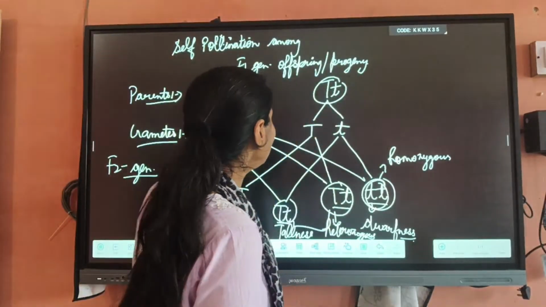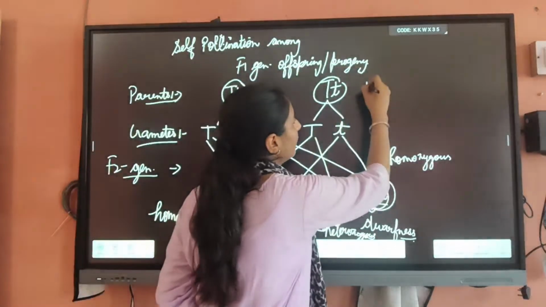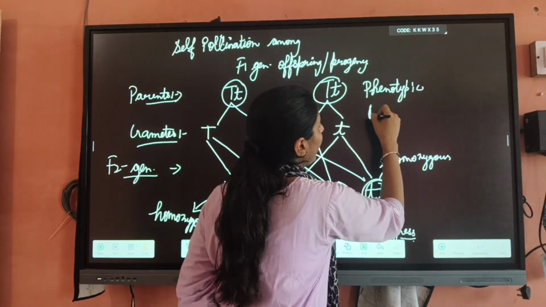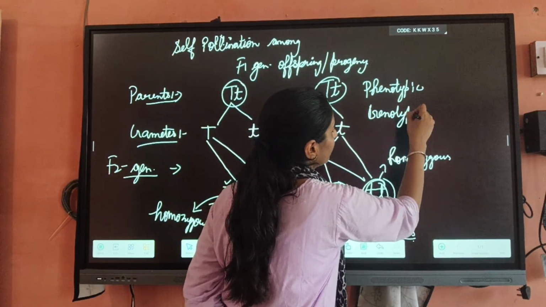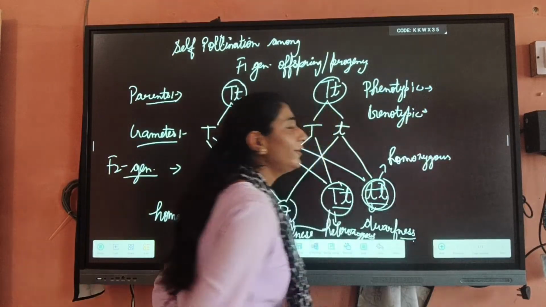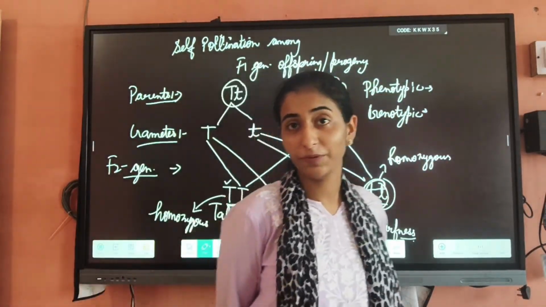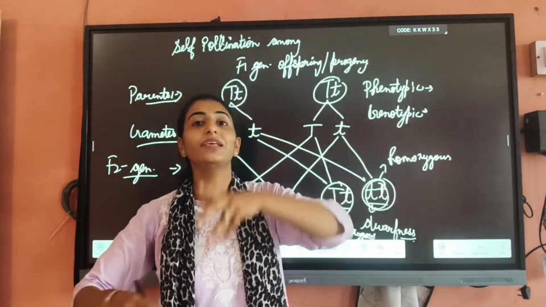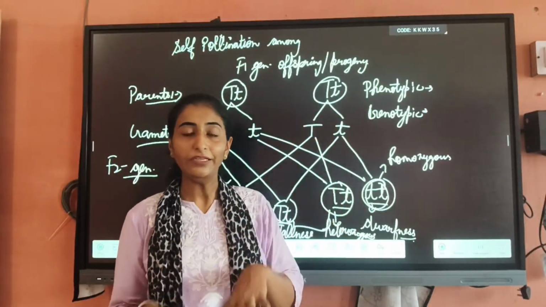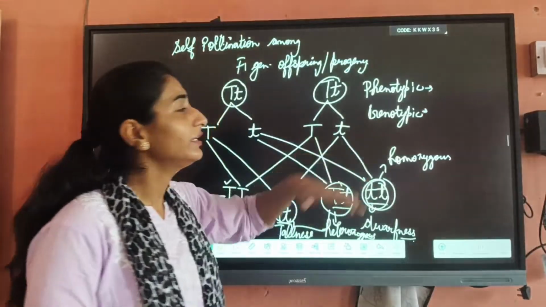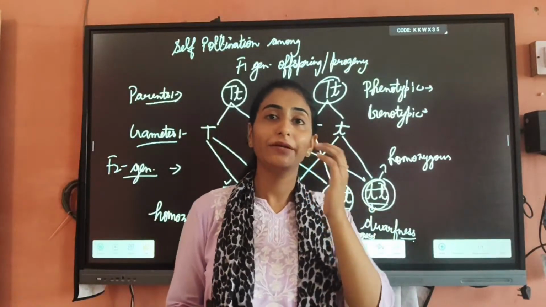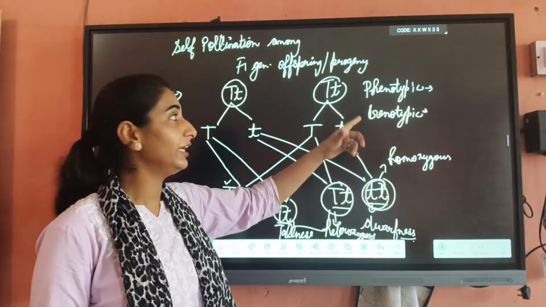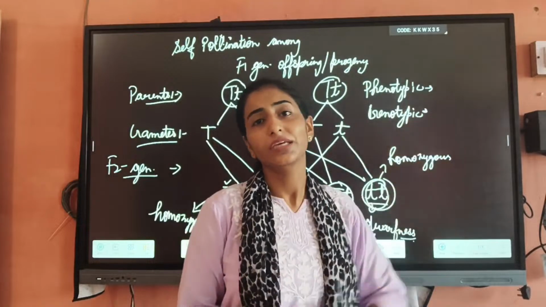Okay. Now next we have to calculate the phenotypic ratio and genotypic ratio. Now, do you know what is phenotypic ratio and what is genotypic ratio? As we have already discussed, phenotype means the physical characters of any organism, that is known as the phenotypic characters. But what are genotypic characters? Genotypic characters means the genetic composition. So on the basis of those characters, we will identify what are phenotype characters and what are genotype characters.